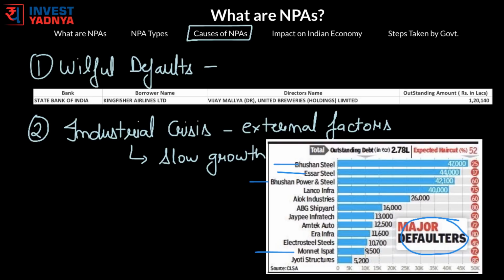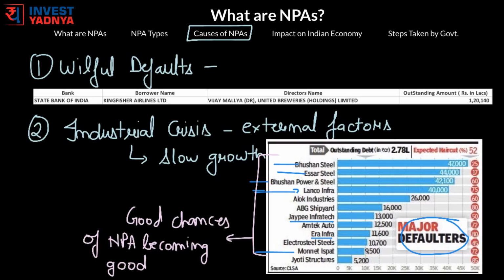And then there are infra and engineering companies as well, such as Lanco Infra, Era Infra Engineering and JP Infra, which defaulted as well. Now NPAs of these kinds of companies become good once the industry sector comes out of recession.